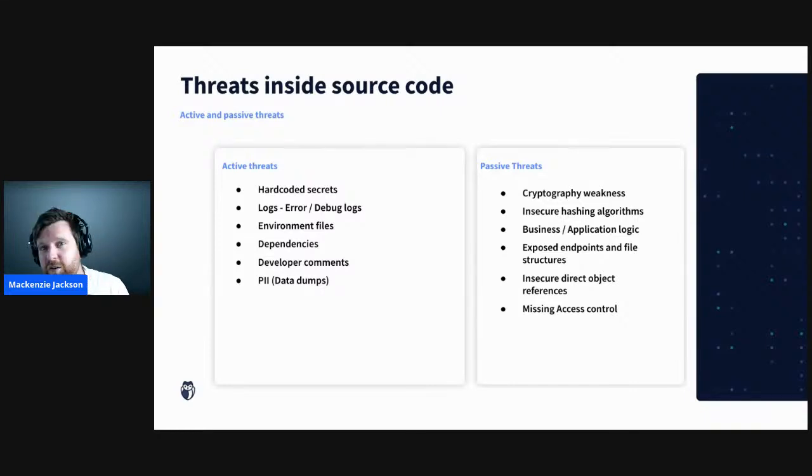And insecure object references. How are you handling your assets? How are you handling universally unique identifiers? Are there patterns in there that I can exploit? And then finally, do you have missing access controls? Missing access controls is something that is really quite easy to find in source code if you know what you're looking for and you can work through the structure, but it can be difficult in a running application through automated testing. So these are the kind of threats that we need to look out for in our source code.